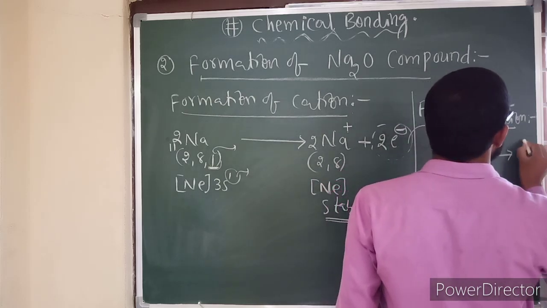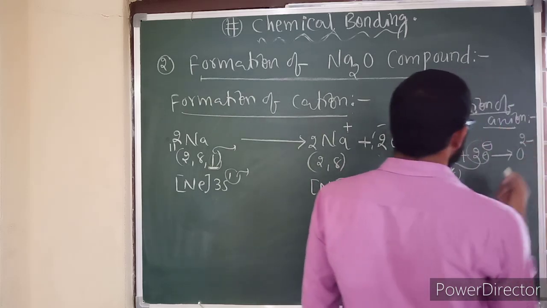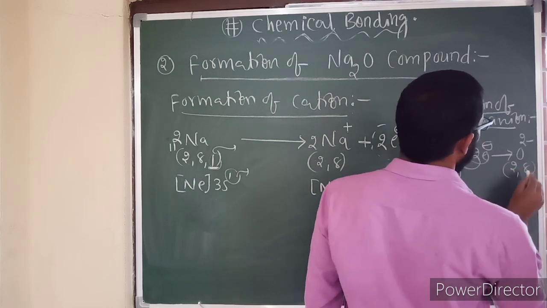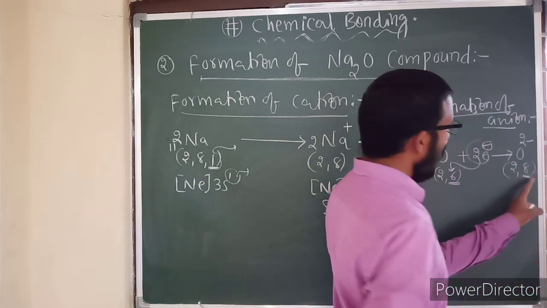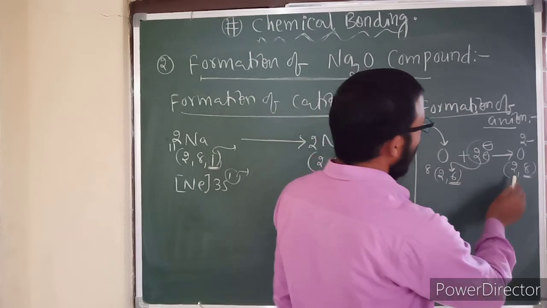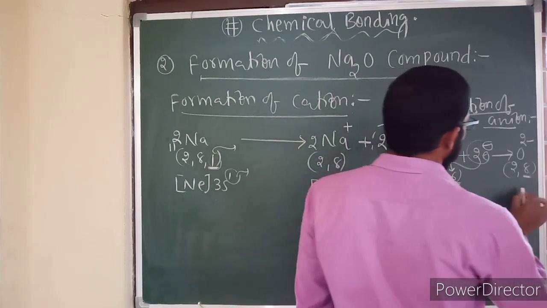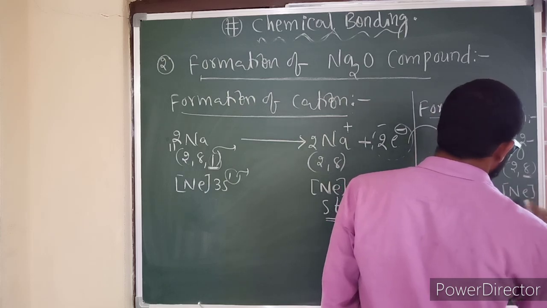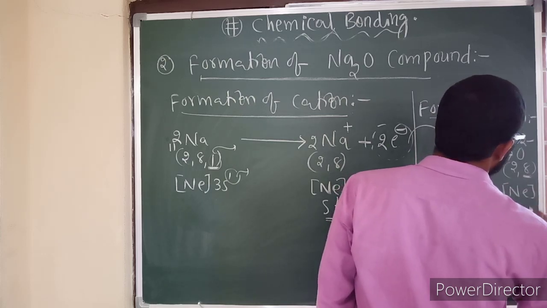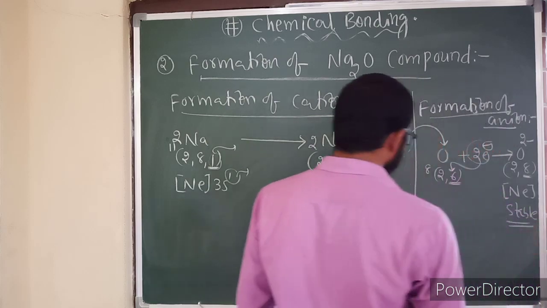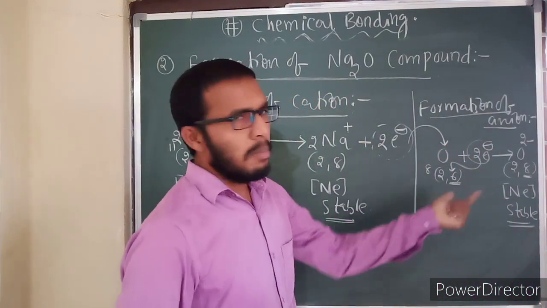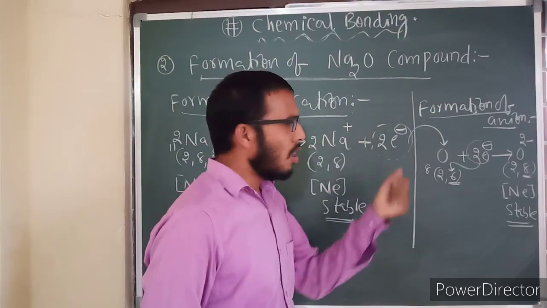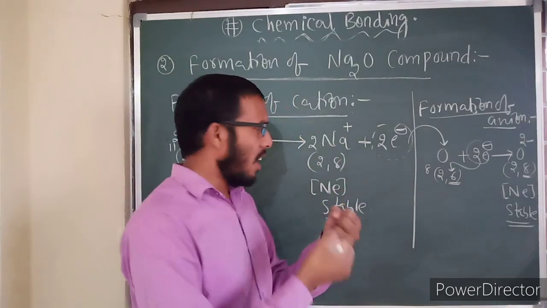Then it turns into O2−. So this becomes 2, 8. The valence shell octet configuration is attained here. Total electrons 2 plus 8, total 10 electrons, which is equal to neon gas configuration. Therefore it became stable. This is regarding anion formation, and this is regarding cation formation. After forming both of these, they are going to interact with each other.